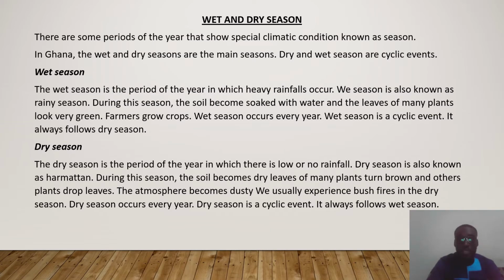Alright, let's take a look at another cyclic event, which is the wet and then the dry season. So there are some periods of the year that show special climatic condition known as season. So in Ghana, the wet and dry seasons are the main seasons. Dry and wet seasons are cyclic events.